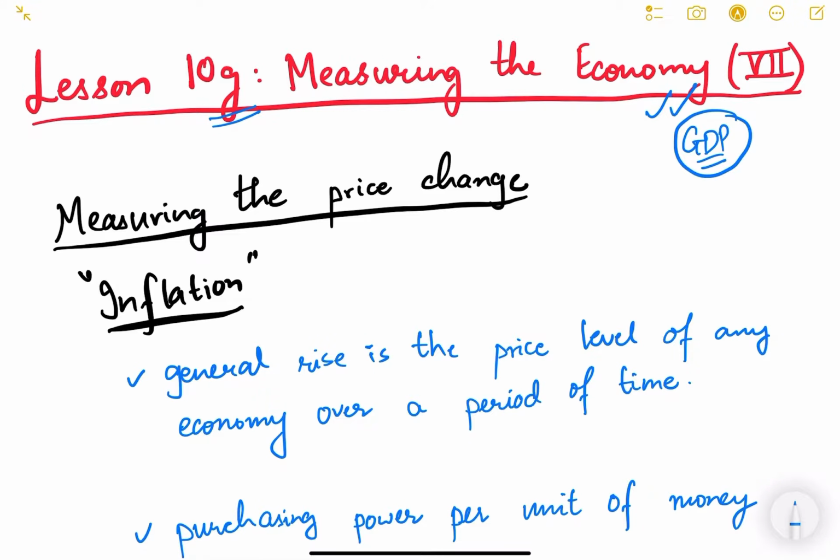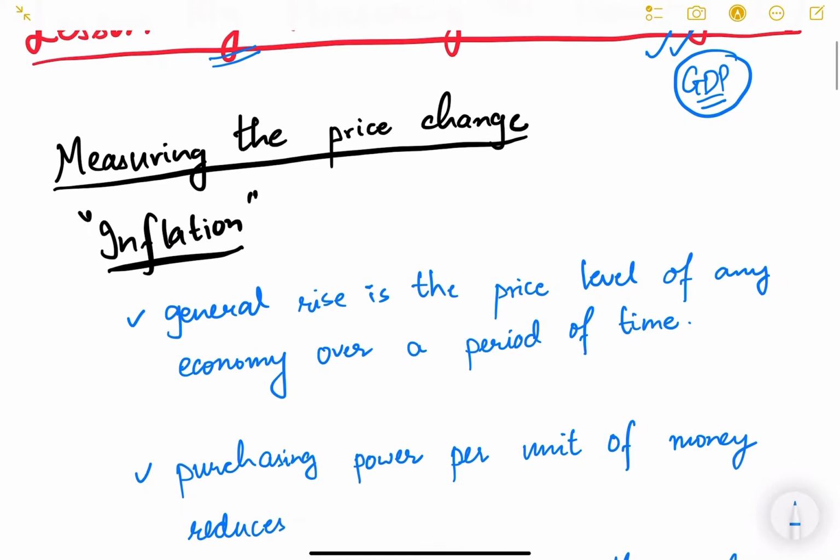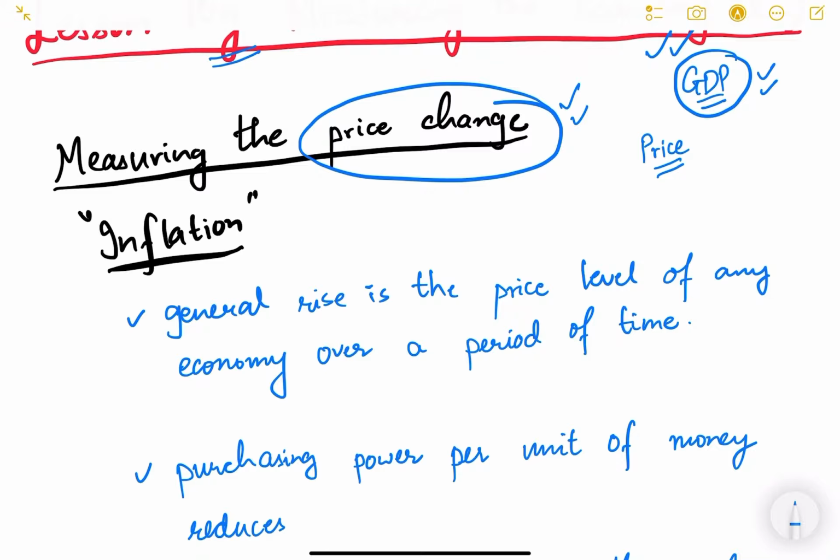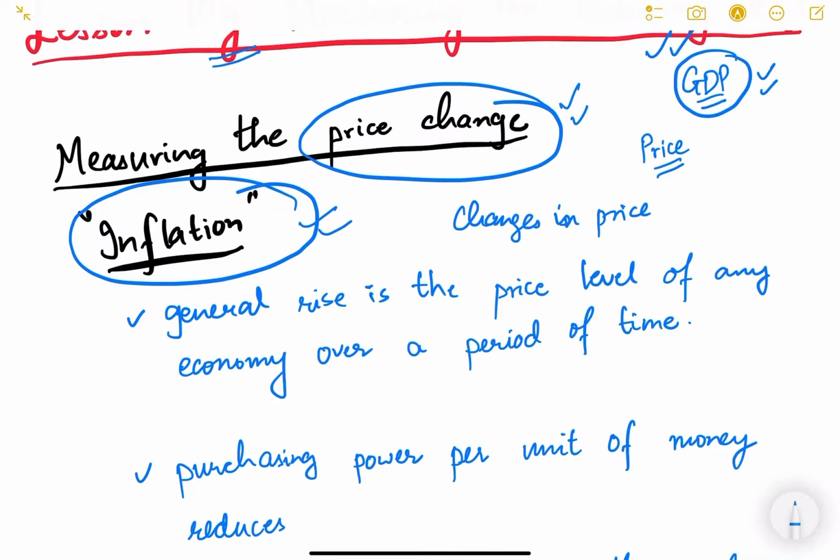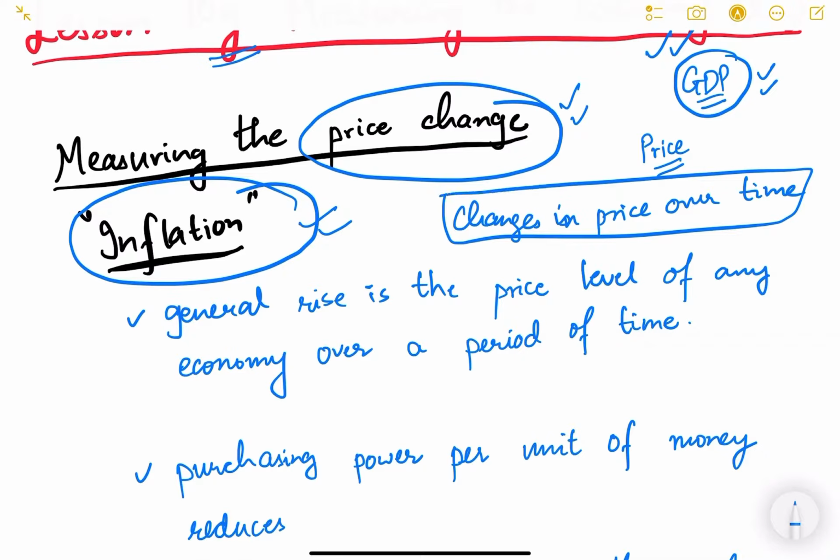Now we'll look at other aspects of the economy, and today we are going to start measuring the price change in the economy. This is also another important aspect of the economy. So we have to look at not just the GDP number, not just our income, but also the price changes in the economy. Price change is nothing but inflation. Changes in price over a period of time is called inflation. So we are basically going to see inflation in this particular video.